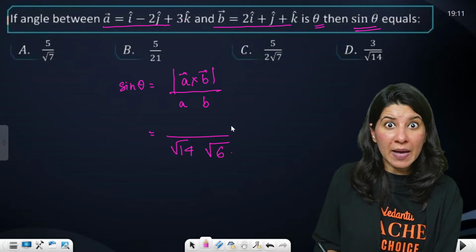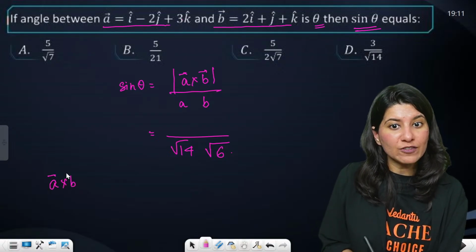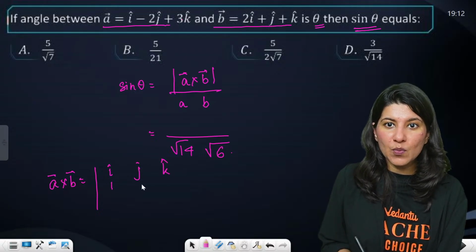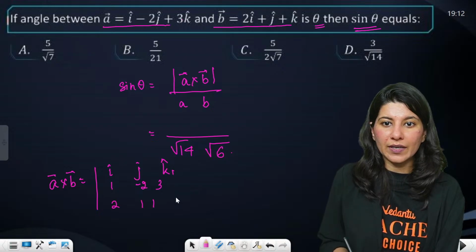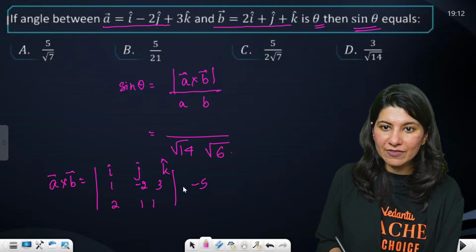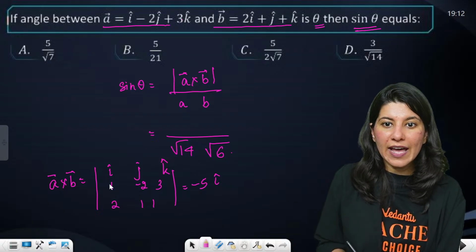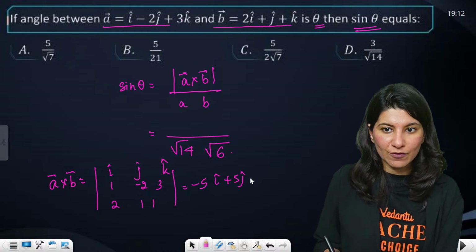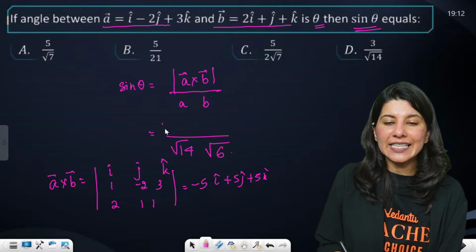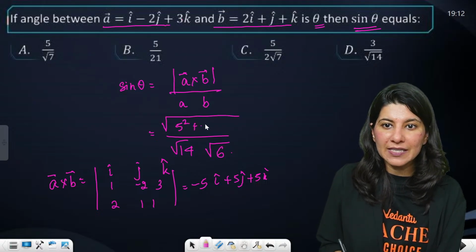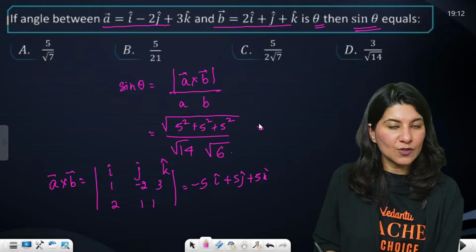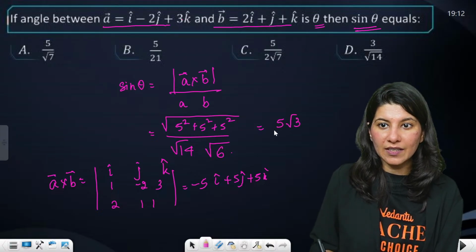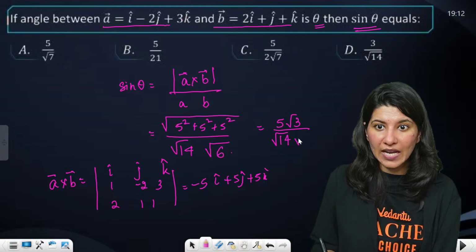For the magnitude of A cross B, you have to perform A cross B. This is going to become 1 minus 2, 3, 2, 1, 1. So you are going to get minus 2 minus 3, minus 5 I cap. Then you have 1 minus 6, so plus 5 J cap. And then 1 plus 4, 5 K cap. So clearly the magnitude of A cross B will be the root of 5 square plus 5 square plus 5 square. This is going to give you 3 root 3 into 5, 5 root 3. This is over root 14 and root 6.